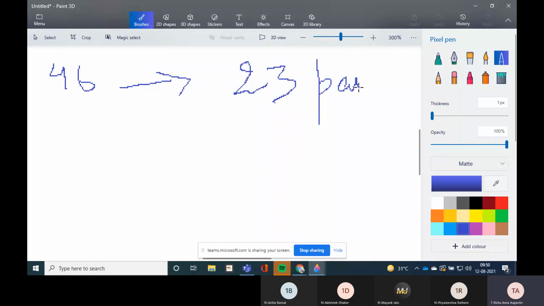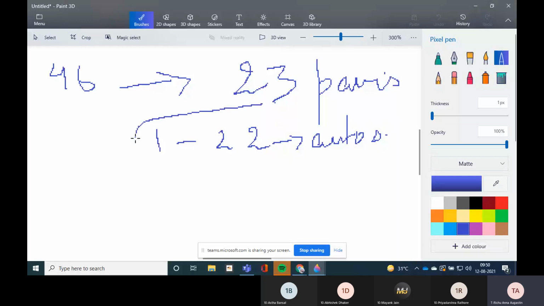23 pairs are there, and total 46. So now 23 plus 23 is 46. You all know, we have already discussed the pair 1 to 22 is known as autosome. What is the function of autosomes? They just do the different functions in the body. Apart from the sexual purpose, other functions are done by autosomes. This pair 1 to 22 is autosome.